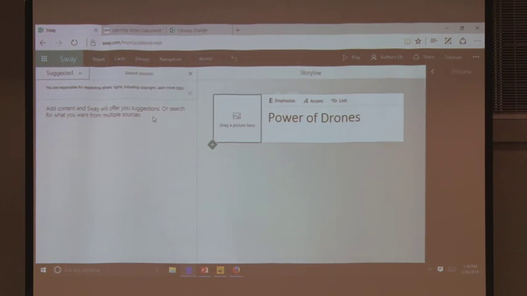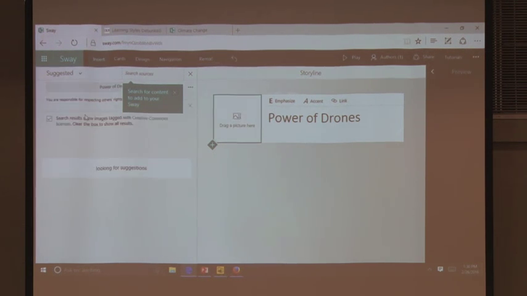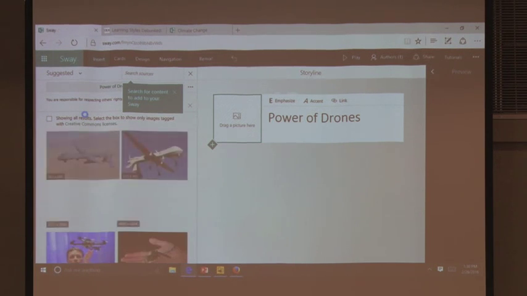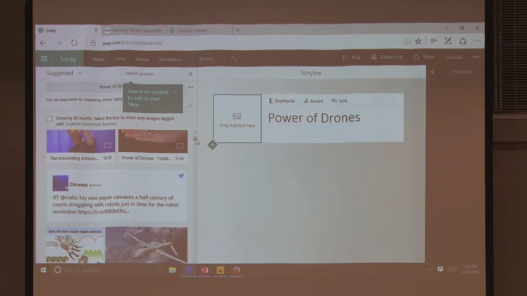But as soon as I click Background over here on the left, are you seeing it on the left side? Come on, hamsters, run faster on the internet today. It gives me all kinds of images on what drones can do. Every one of these pictures is under the Creative Commons license, so I'm not going to get in trouble. There are thousands of pictures pulling in here, and none of these are copyrighted, so if I put them out there, no problem.